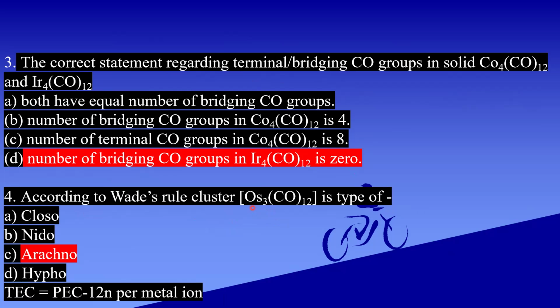Here we should follow PSEC, that is PSEC is equal to the total valence electron count minus 12 per metal atom. So the total valence electron count is 48 minus 12 into 3, that is 36. 48 minus 36 gives 12 electrons. 12 divided by 2, 6 pairs. Here totally 3 metal atoms are there. So 3 plus 3 gives an arachno structure.